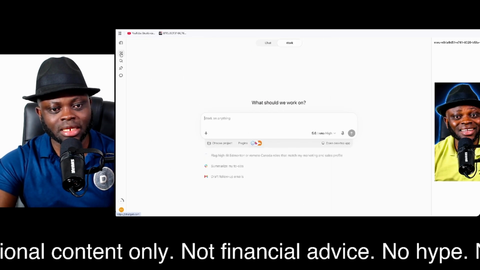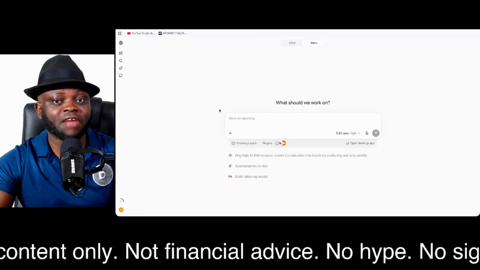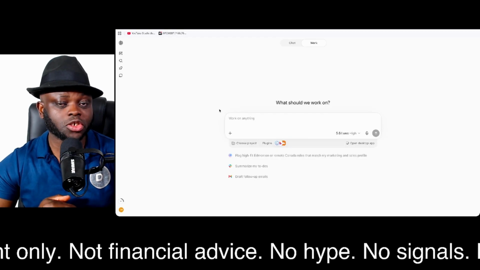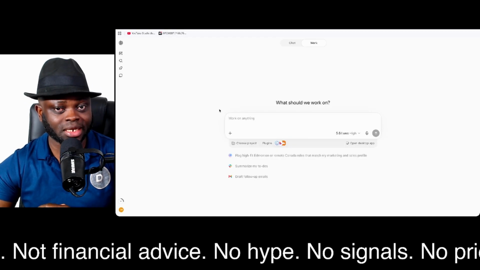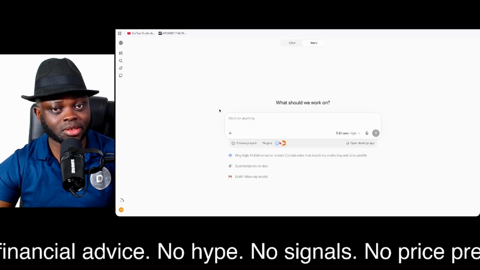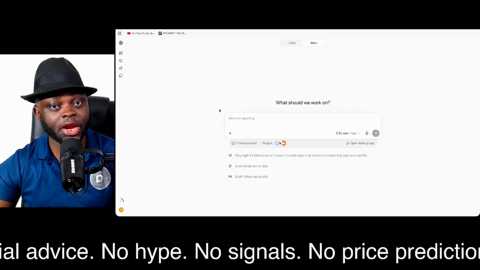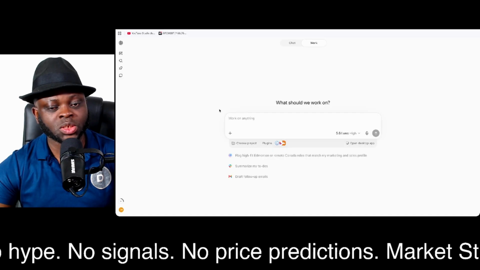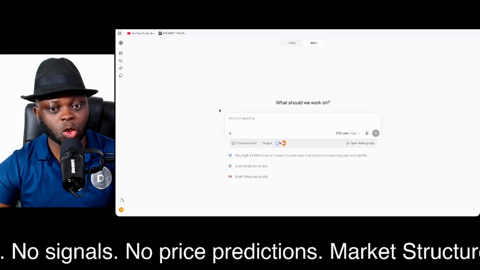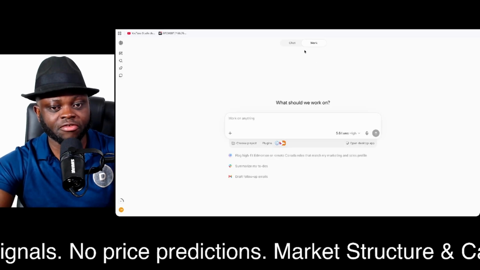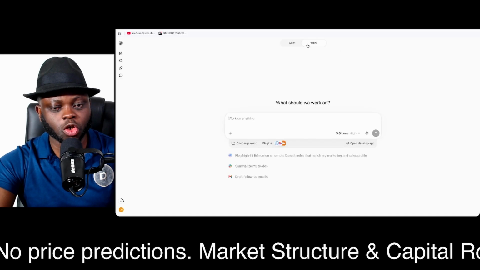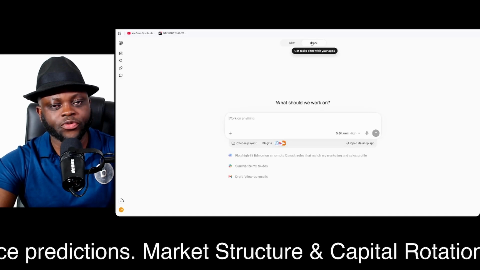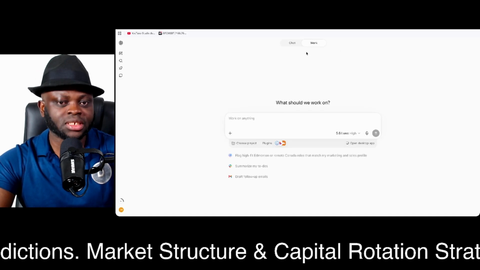Now, let me start a new session. If you don't yet have ChatGPT, you should make sure you have the paid version, at least the one that costs $20 or 20 euros, depending on where you live. With that, you'll be able to have access to ChatGPT Work on your computer and also on your phone. Here you have chat and work. So make sure you click on work before you begin with this workflow.